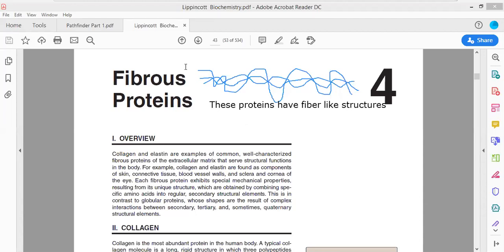Now first, the most abundant extracellular protein which is present in vertebrates. Which is the most abundant protein in the world, within vertebrates? The most abundant extracellular protein which is present in vertebrates is collagen. The second most abundant extracellular protein present in vertebrates is elastin.